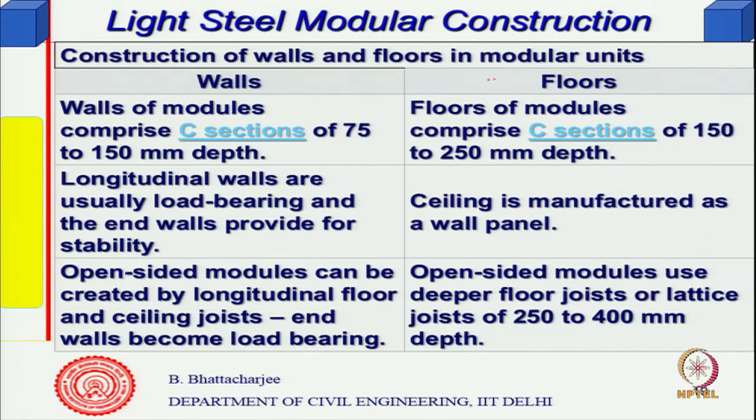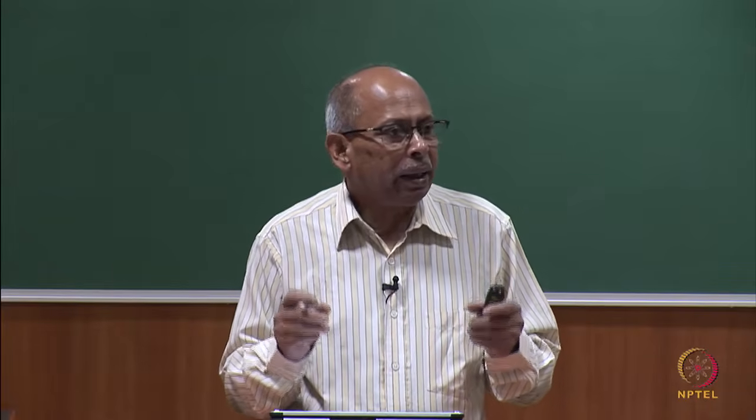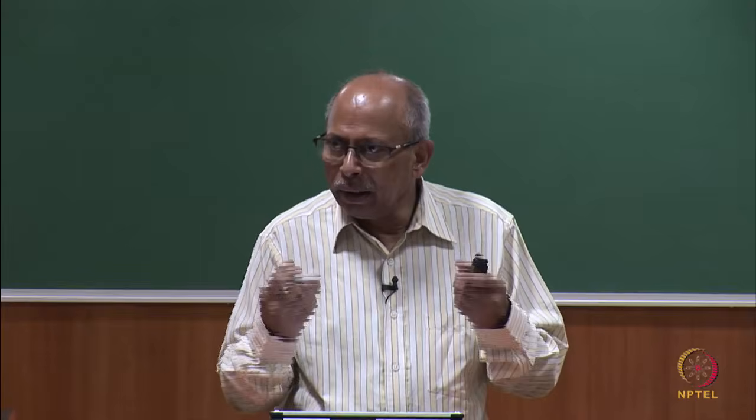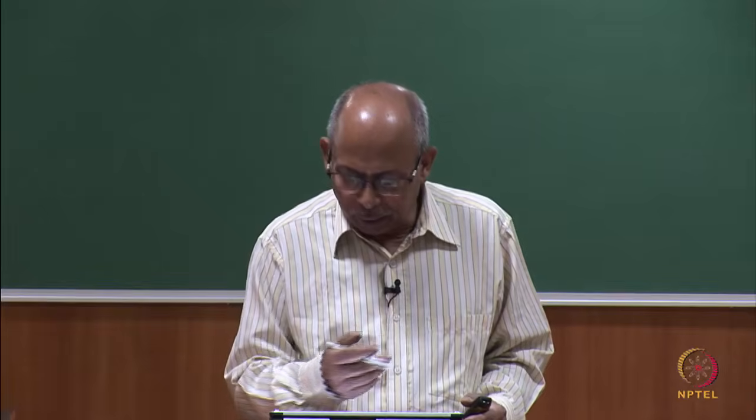Generally walls should be C sections of typically 75 to 150 mm depth, and floors 150 to 250 mm depth C section again. So, you may construct the floors with that. The difference is earlier you would have used light gauge elements fabricated at the factory and erected at the site. Now, the building module is completed at the factory and transported.